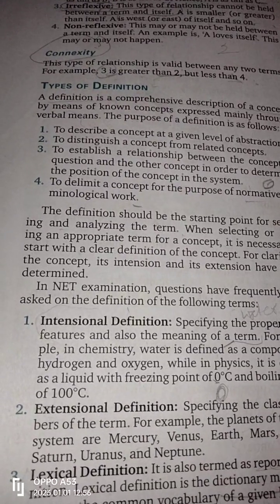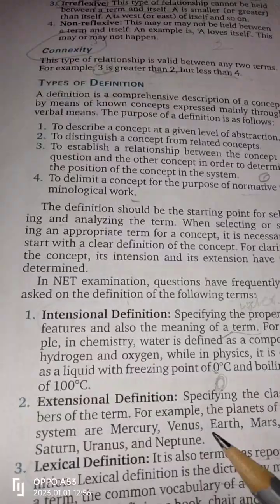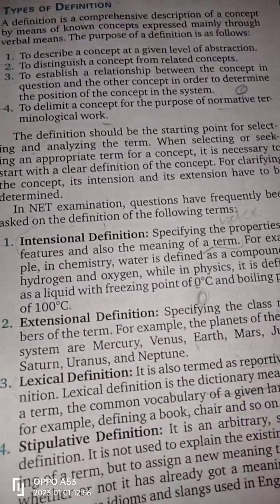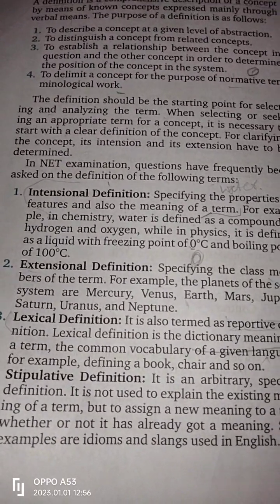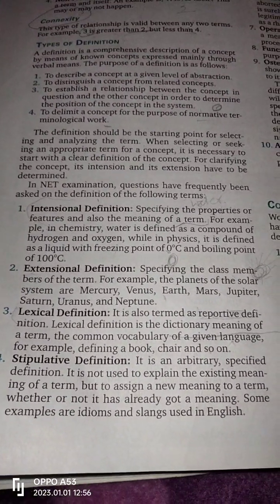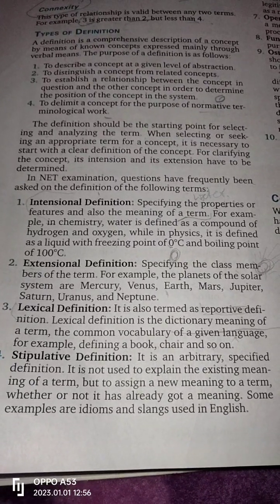Whenever we say lexical word, you should have in your mind a dictionary. And what is stipulative definition? It is an arbitrarily specified definition. It is not used to explain the existing meaning of a term, but to assign a new meaning to a term.